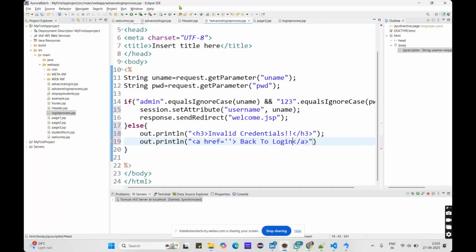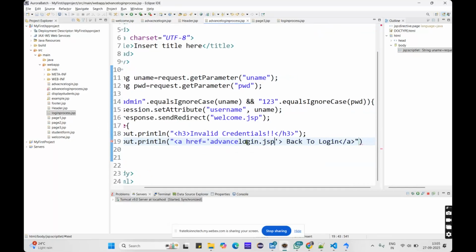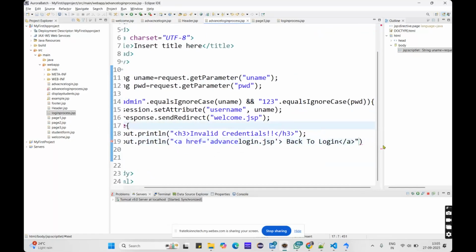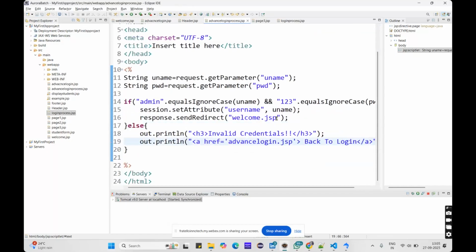Back to the login. So what is the login page? It is the advanced login, so I give advancedlogin.jsp. If you entered invalid details, it will again take you to the advanced login page. So this is how we deal with the else case. I think I need to give a semicolon here. But when you have entered the same usernames, it will go to the welcome.jsp file.